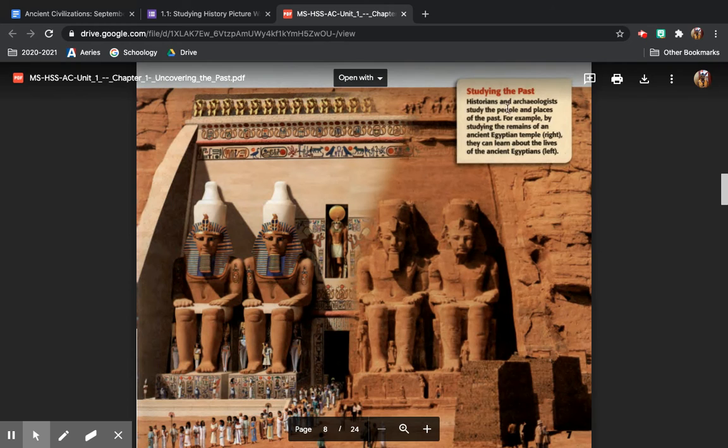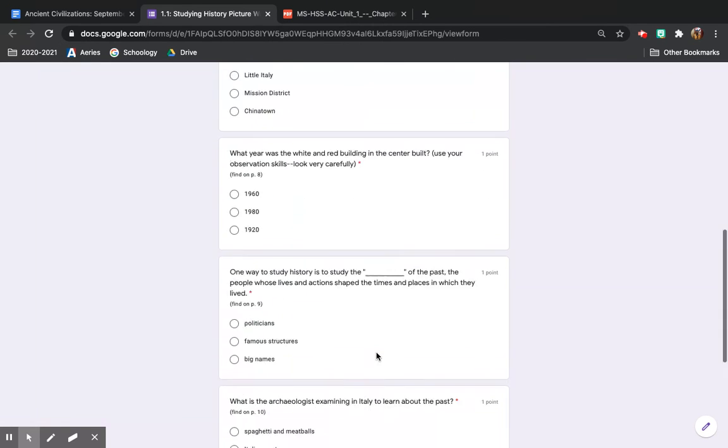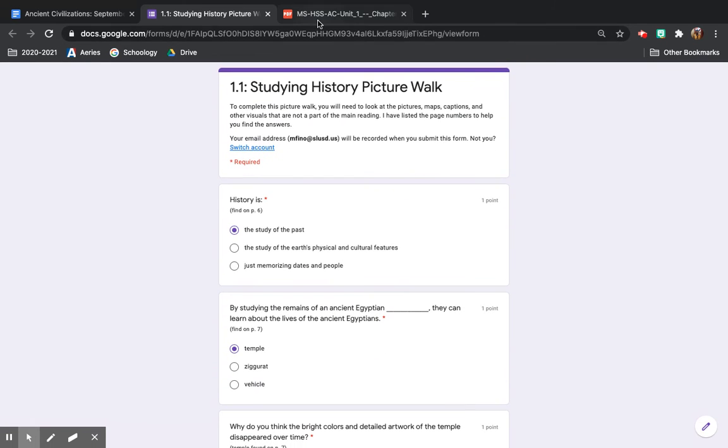Historians and archaeologists study the people and places of the past. For example, by studying the remains of an ancient Egyptian temple, they can learn about the lives of the ancient Egyptians. So the answer was temple. And you'll continue through and answer the rest of the questions just like that.